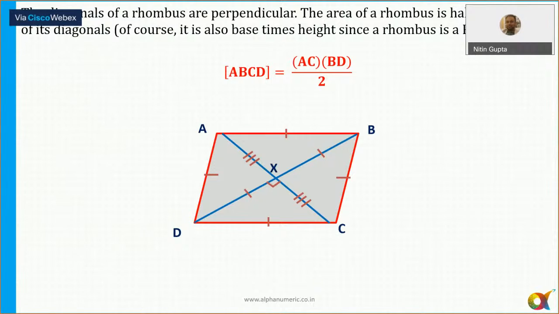Then rhombus. So in a rhombus, area of a rhombus is always equal to half D1 D2.